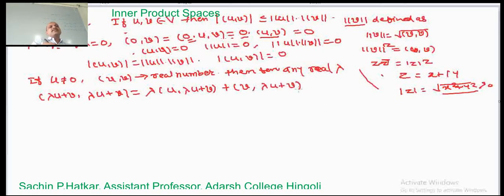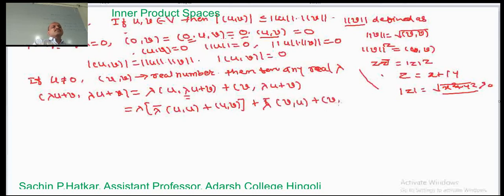Now the second variable is not linear, and therefore this is equal to lambda in brackets, first, this is not linear, so this must be lambda bar, times the inner product of u comma u, plus the inner product of u comma v, plus, here again, lambda bar times the inner product of v comma u, plus the inner product of v comma v.